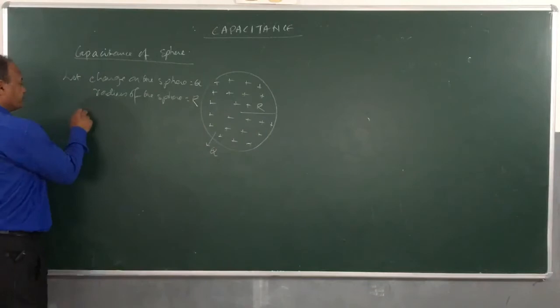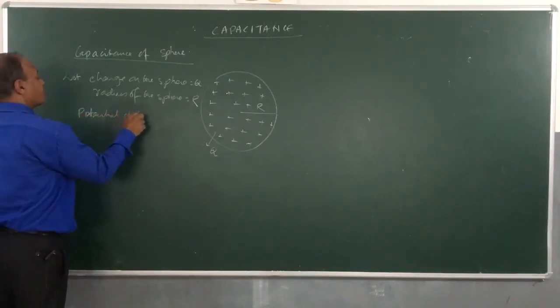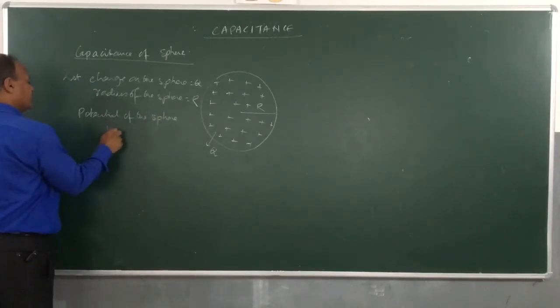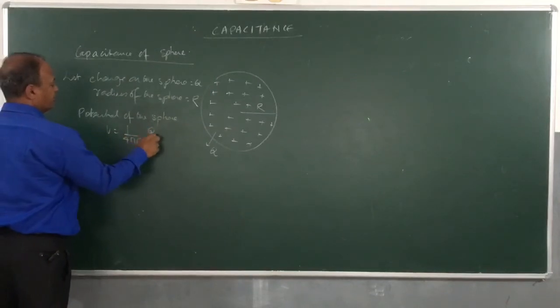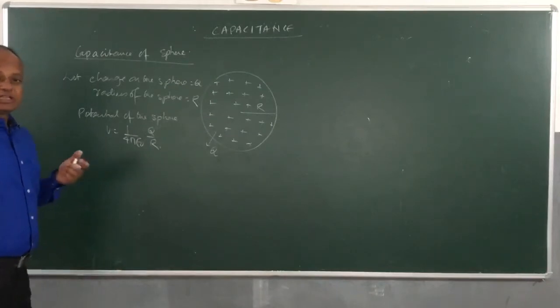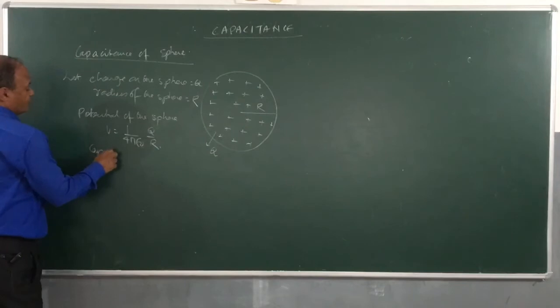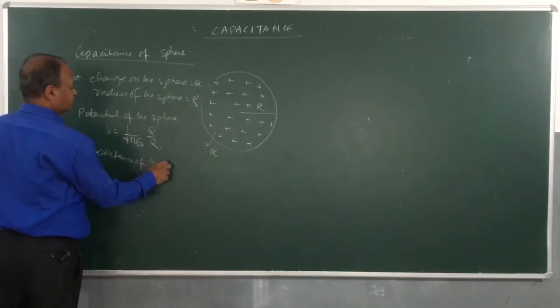Then we know potential of the sphere will be 1 by 4 pi epsilon naught q by r. So this is the potential of the sphere, and when we know potential of the sphere, children, we can easily calculate capacitance of the sphere.